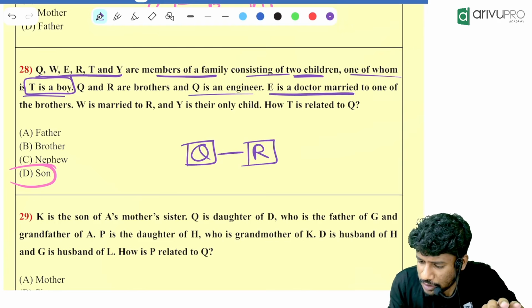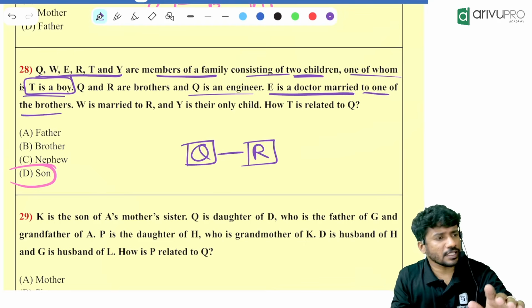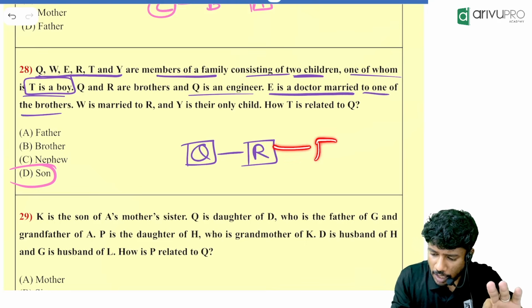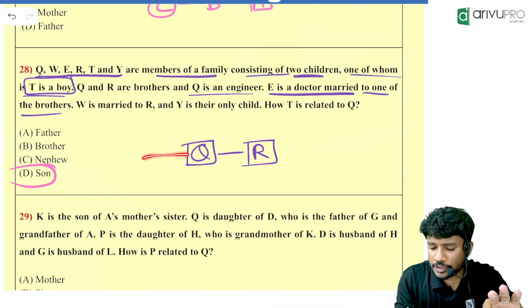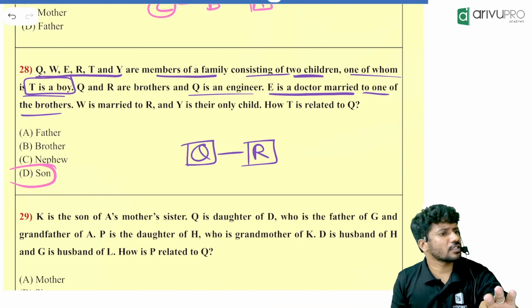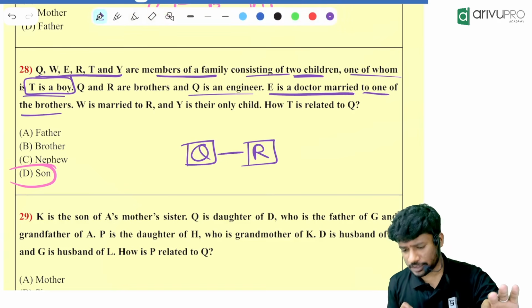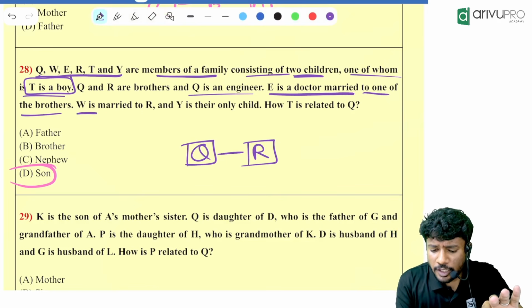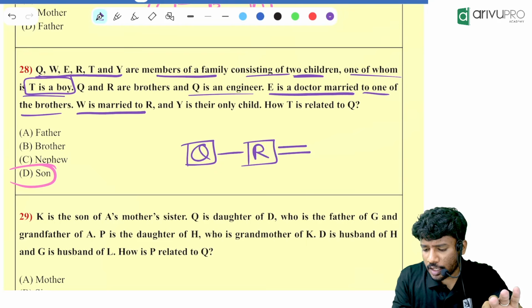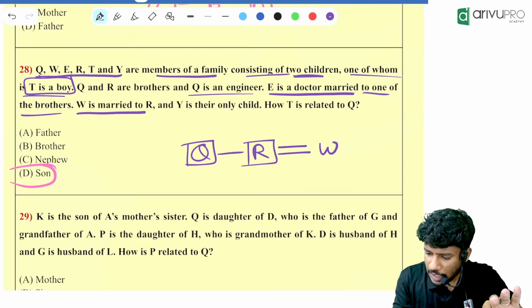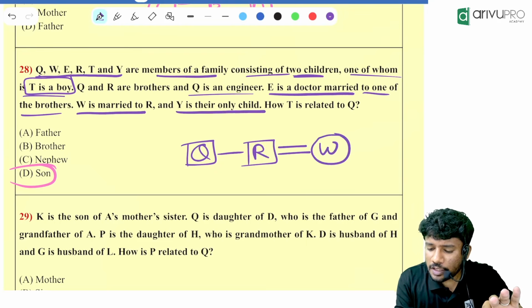E is a doctor married to one of the brothers. That means E is married to either R or Q. These are the two possibilities. Then W is married to R, and Y is their only child.